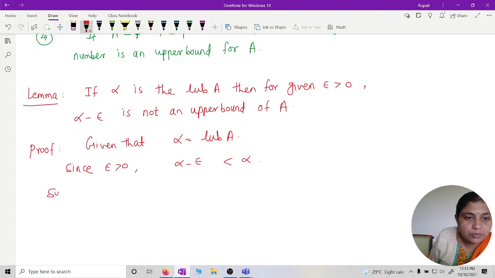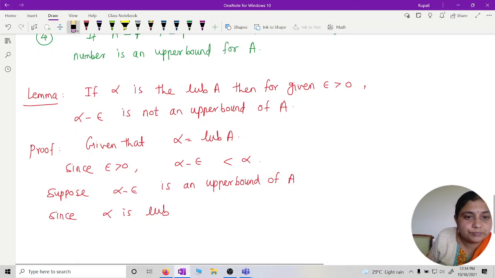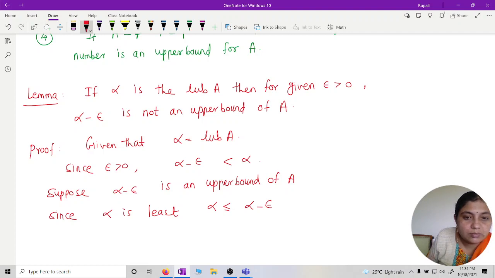So suppose alpha minus epsilon is an upper bound of A. Since alpha is least, alpha must be less than or equal to alpha minus epsilon, which is a contradiction.